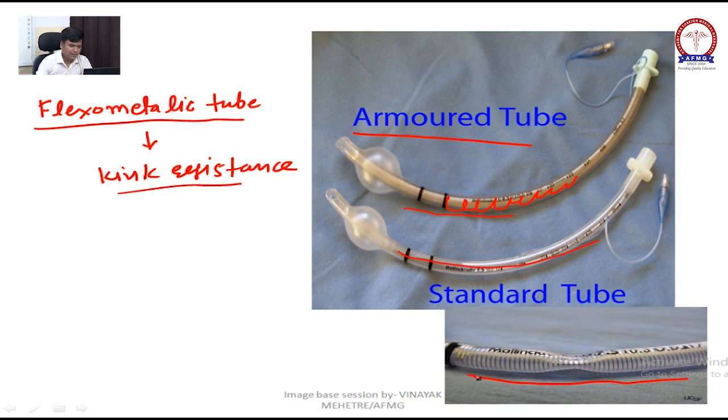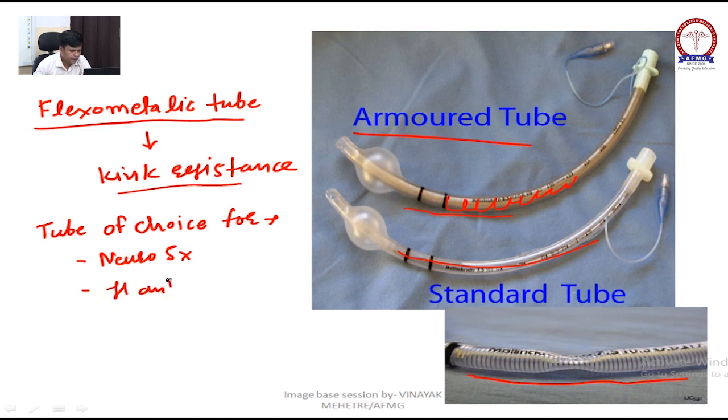Remember one more MCQ. Tube of choice for neurosurgery, then head and neck surgery, then prone position surgery and dental surgery.